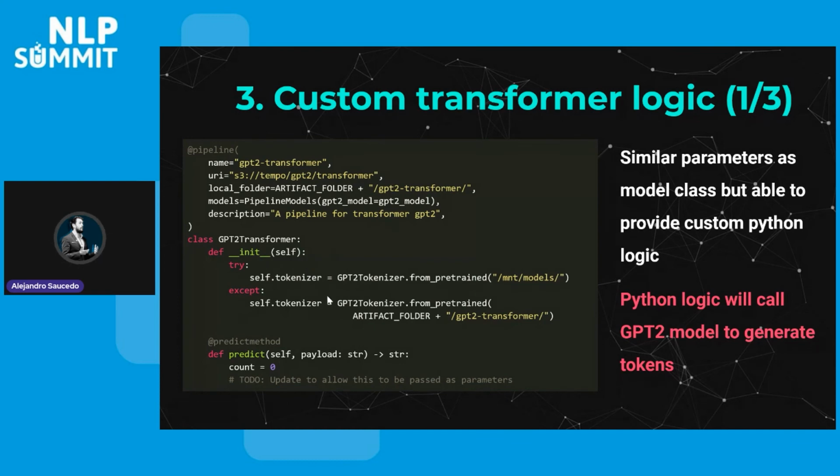And basically, whenever the pipeline gets initialized, we're going to be loading that tokenizer from the pre-trained tokenizer logic that we are saving here. And whenever you send a request, in this case a string, here is the custom logic that is going to run whenever you receive that. And this is where we are going to put all the custom logic.